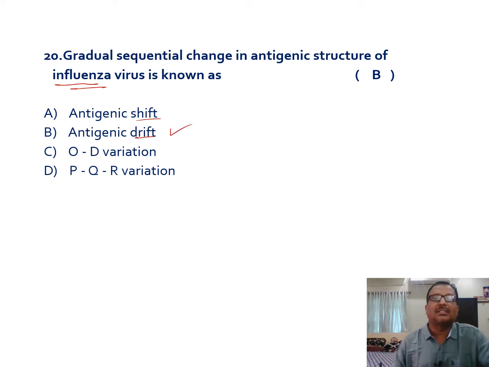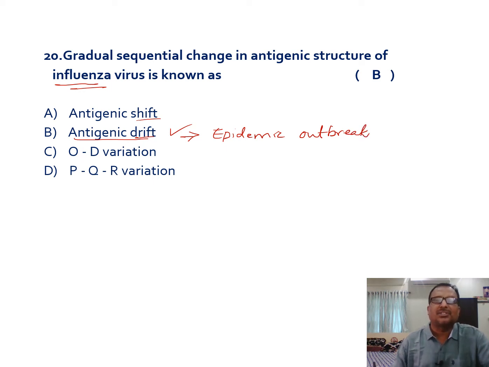A gradual and sequential change in antigenic structure of influenza virus is known as antigenic drift. This antigenic drift is responsible for epidemic outbreaks of this viral infection.